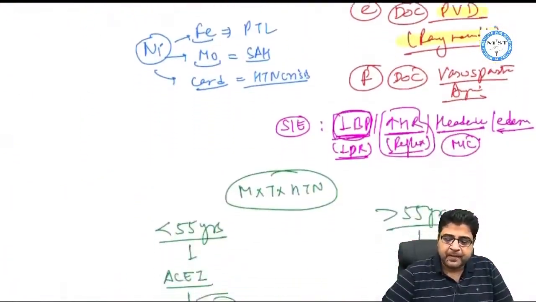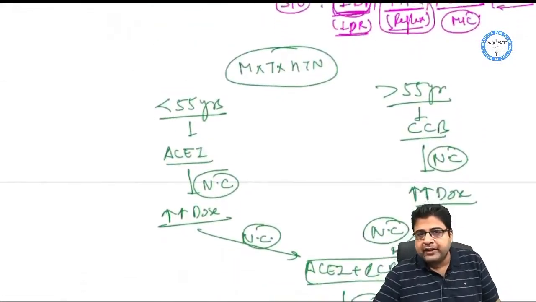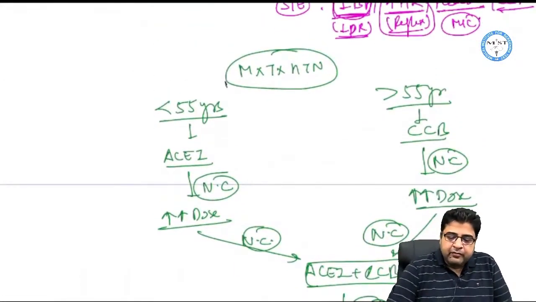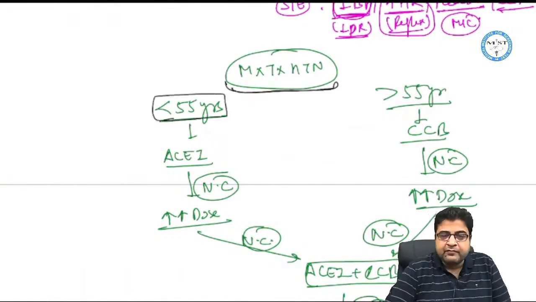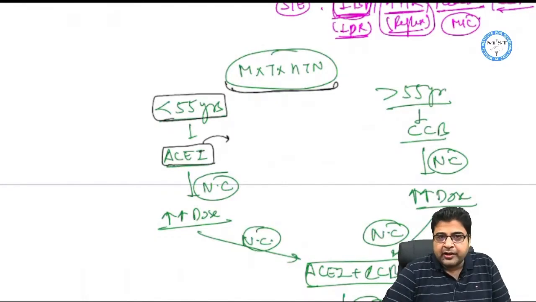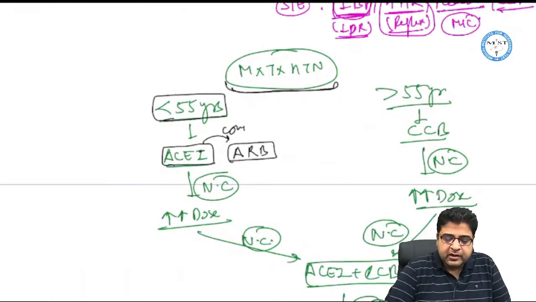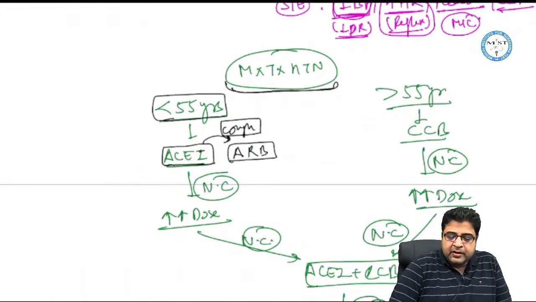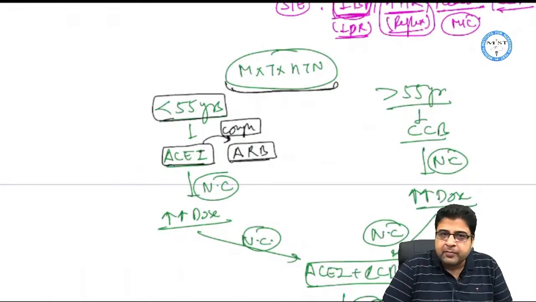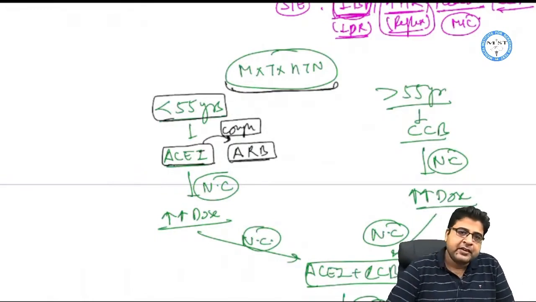This topic is important and we have discussed it in detail, and this topic is easy. Now, what are the guidelines? How to treat hypertension? Whenever a patient requires maintenance treatment of hypertension and the patient's age is less than 55 years, you start your treatment preferably with an ACE inhibitor. But if the patient cannot tolerate this medicine due to cough, we discussed that cough is a side effect of ACE inhibitors due to bradykinin accumulation, then you switch to ARB. Otherwise, ACE inhibitors are always preferred as the first drug.